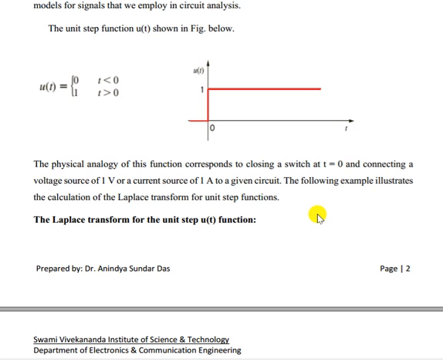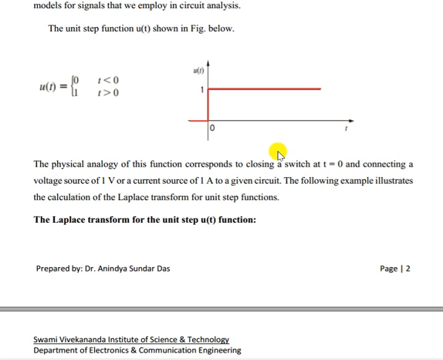So the physical analogy of this function is nothing but when a switch closes at t equal to 0, then connecting a voltage source of 1 volt or current source of 1 ampere to a given circuit. So if you multiply with 8, 8 u(t), that means that will be 8 volt, 7 volt. So you can find anything. That means at t equal to 0, a voltage or current source is connected to the circuit.